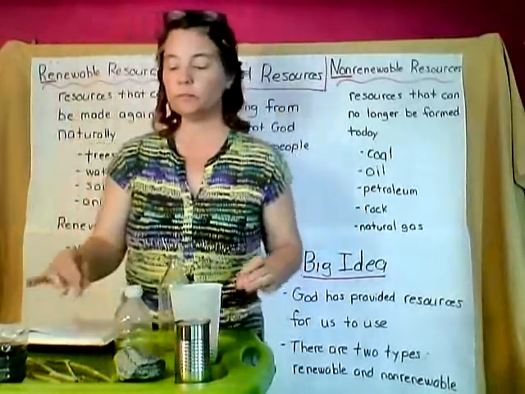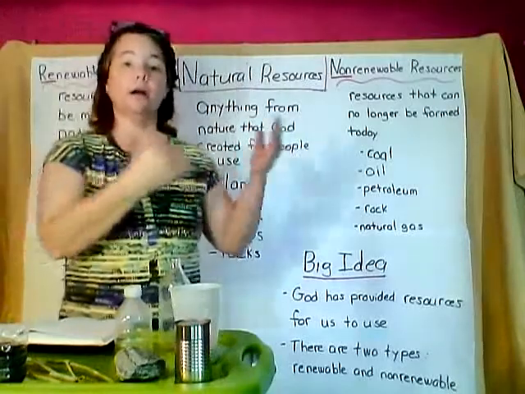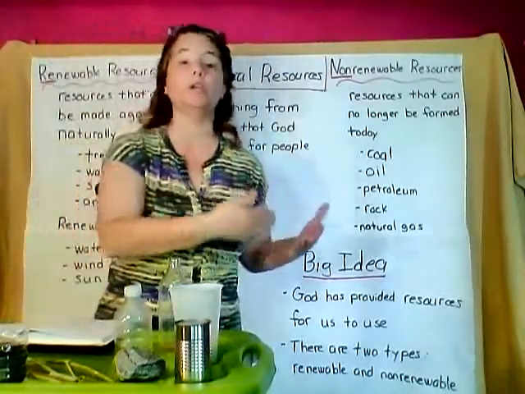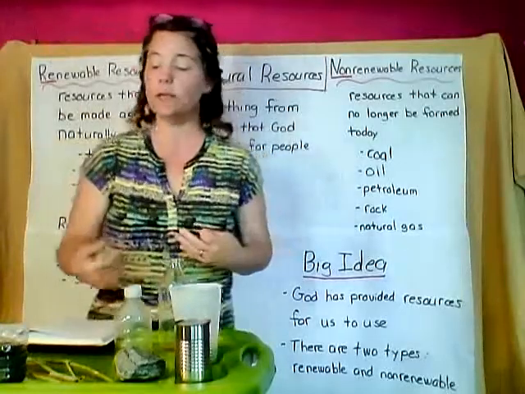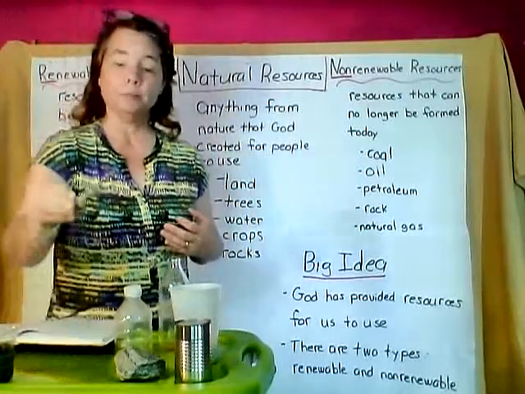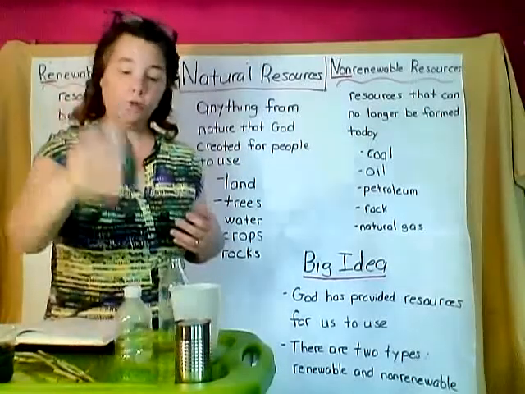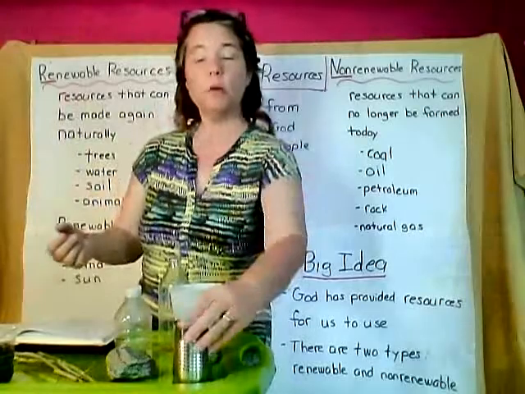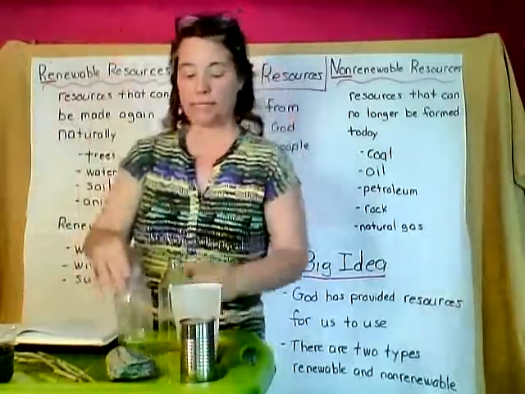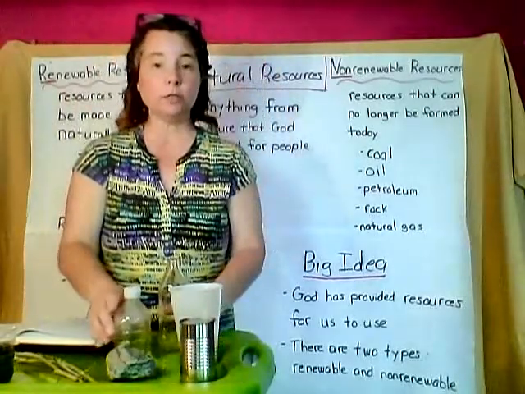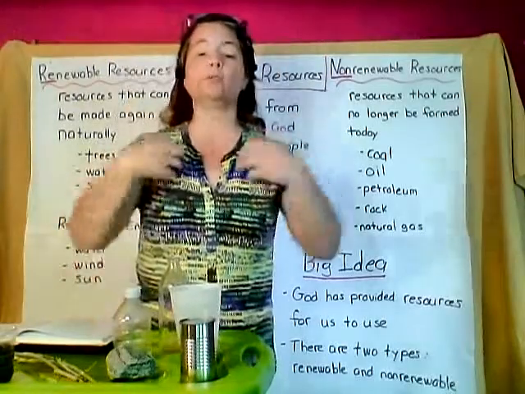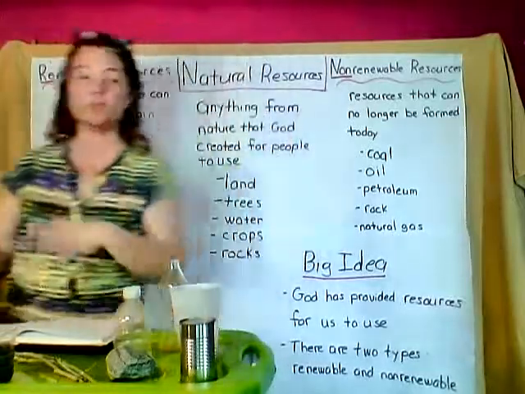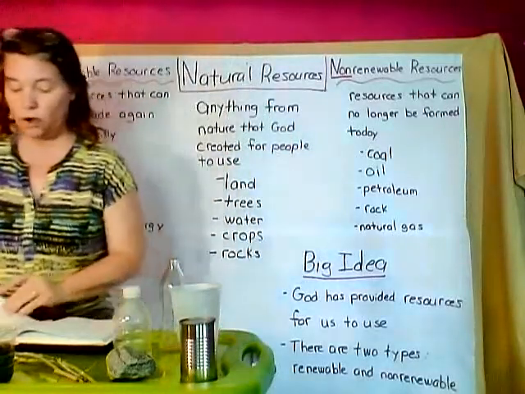Now, some of these things are given to us straight from God, and other things are man-made, where we use the things that God has given us. So obviously soil and trees and rocks and water and seeds are things that God has given us. But when we get to the aluminum and the plastic and the glass, those are resources, but they are man-made resources. We created those out of the things that God has left for us. So those are what natural resources are.